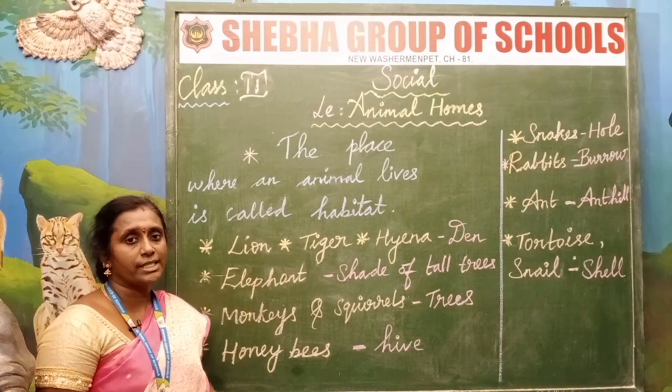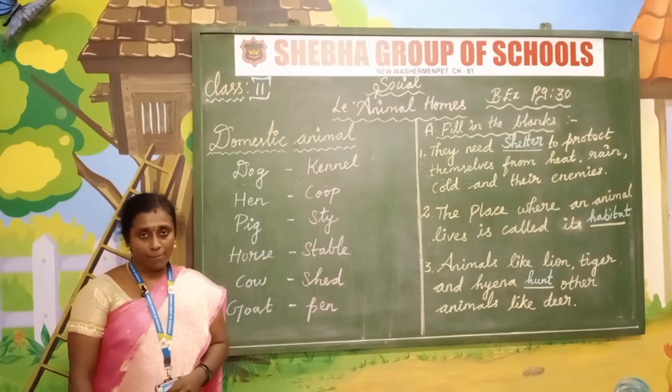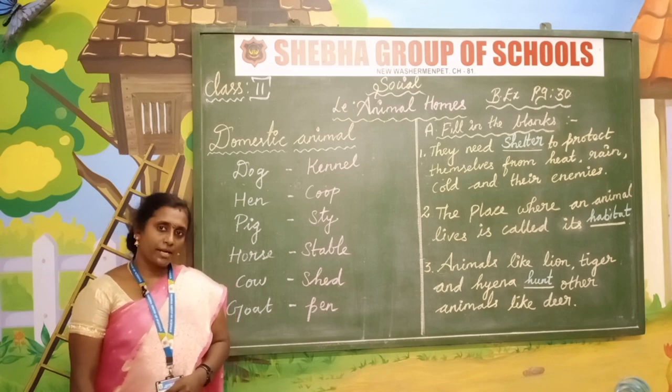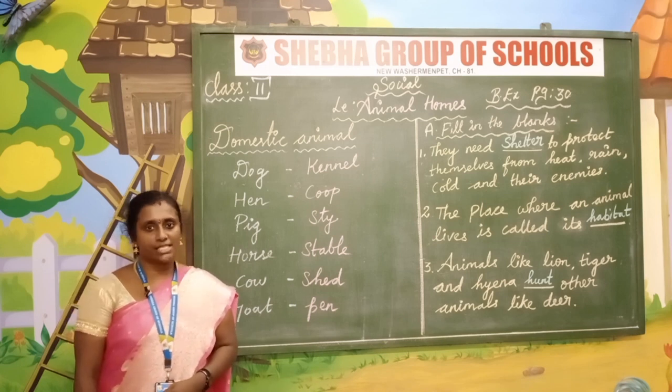Then we are going to see the homes of domestic animals. You know what a domestic animal is? Some animals which depend on humans are called domestic animals. Some animals we keep as pets. These animals are called domestic animals. Now we are going to see some of the domestic animals here.